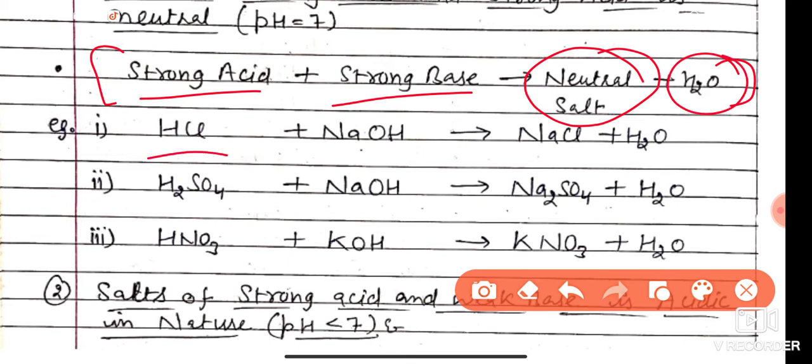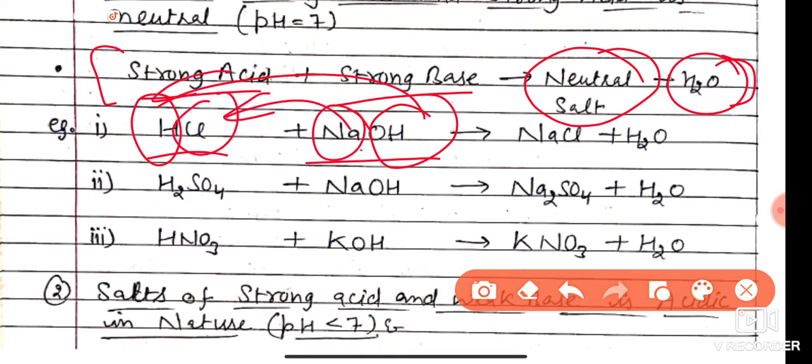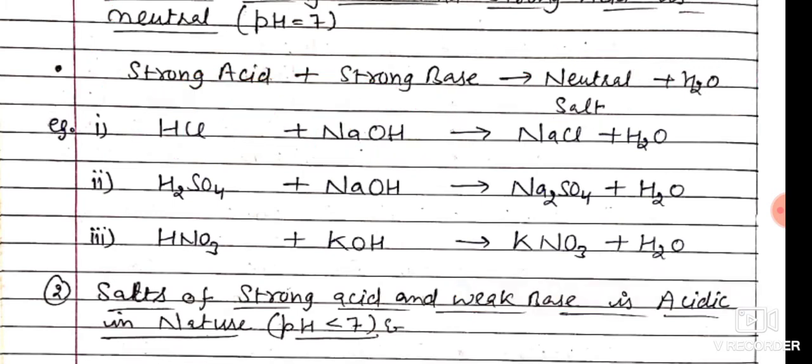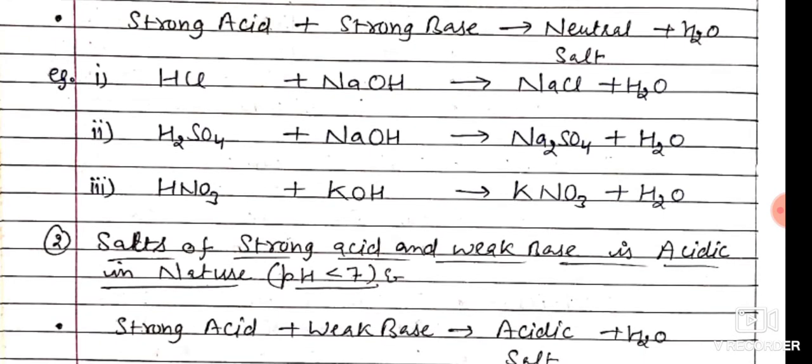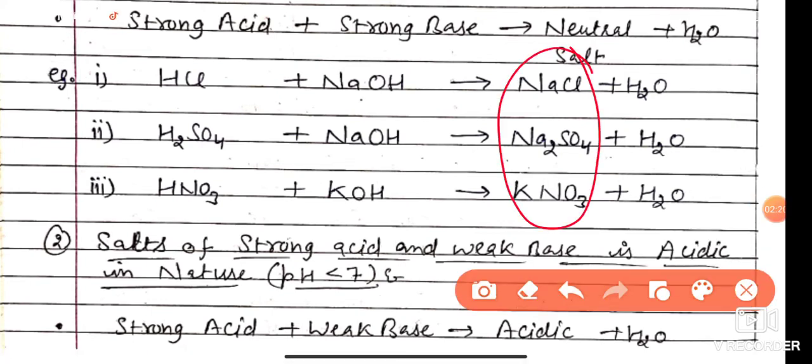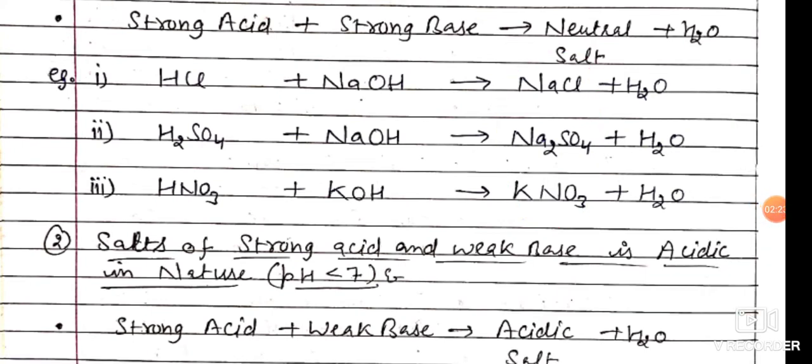Say hydrochloric acid and sodium hydroxide. From the hydrochloric acid, H is removed, and from sodium hydroxide, OH is removed. They form the water, and the remaining ions combine together to form salt. Similarly, sulfuric acid and sodium hydroxide form sodium sulfate, nitric acid and potassium hydroxide form potassium nitrate. These all three salts are neutral in nature. You know that strong acid and strong base combine together to give the neutral salt.